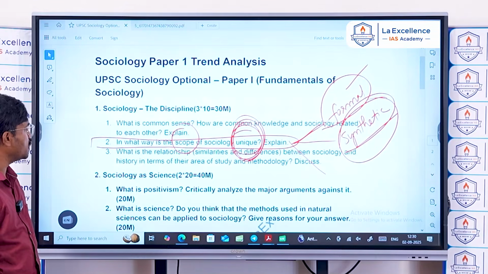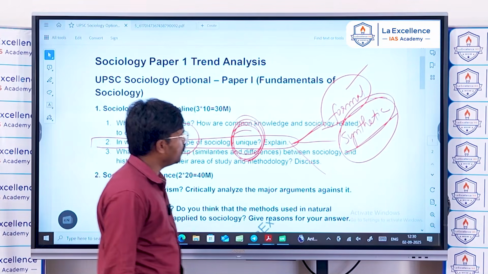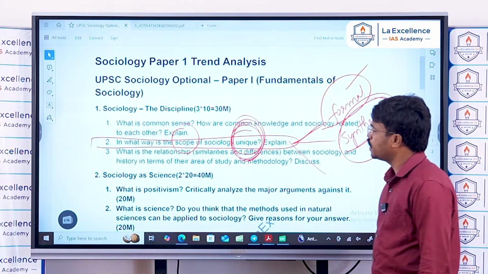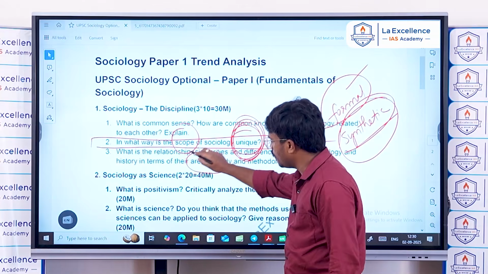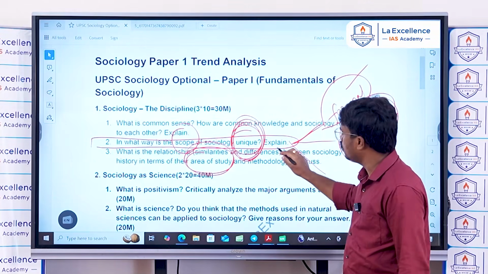And next, third, is: what is the relationship, that is, the similarities and differences, between sociology and history in terms of their area of study and methodology? So you have to be very particular about the area of study and the methodology.